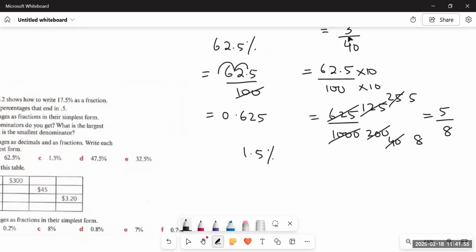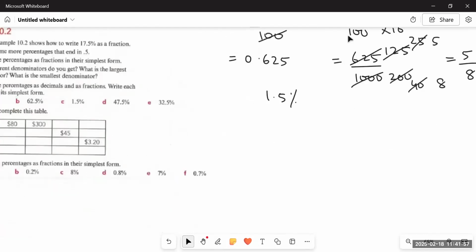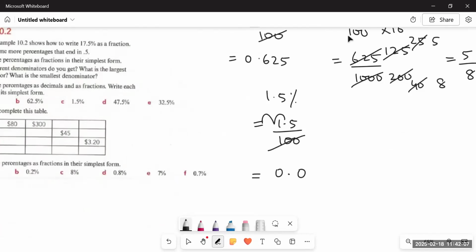1.5%. If we have to keep it in decimal, that's very simple. By just practicing a few questions, you would learn that all we need to do is just cut down the two zeros, the decimal will move 2 places backwards and it becomes 0.015. Since there is no number before the decimal point, we'll put a 0, and it becomes 0.015. In fraction, a few steps are involved.